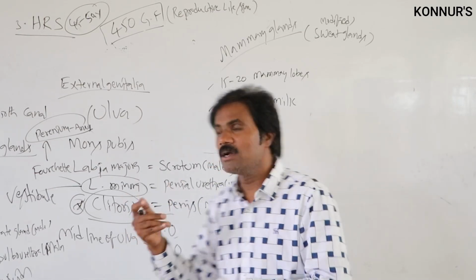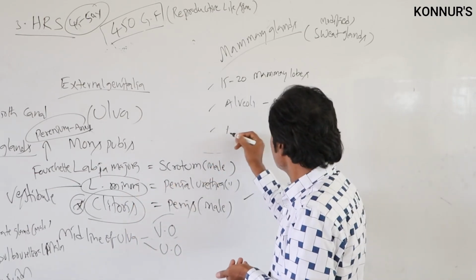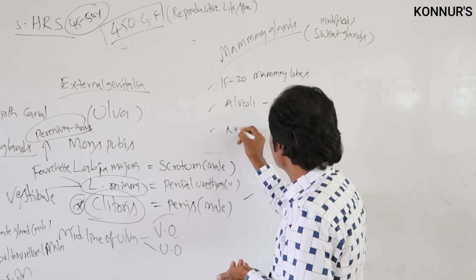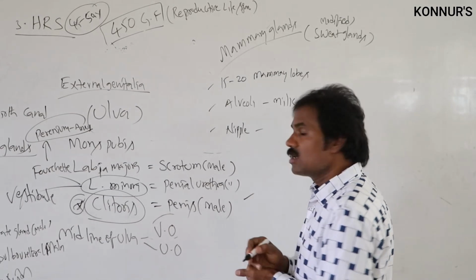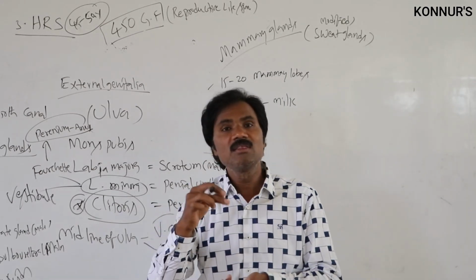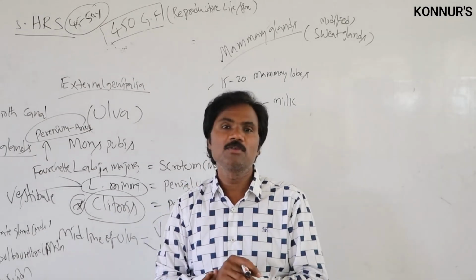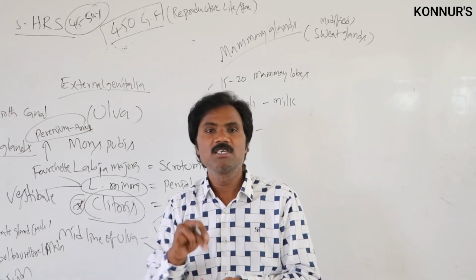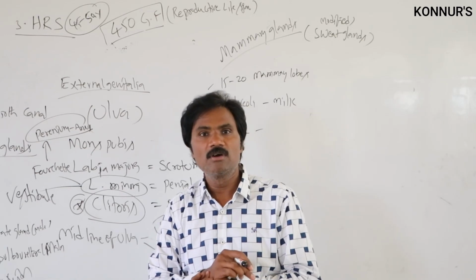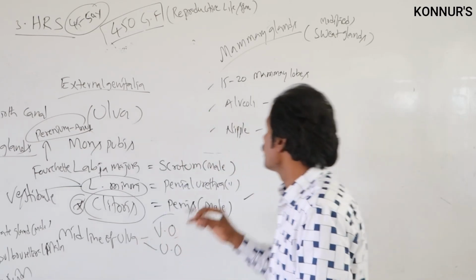At the end part is the nipple, and the surrounding area is very thick, covered all along with sebaceous glands.